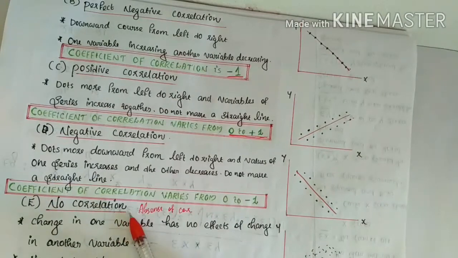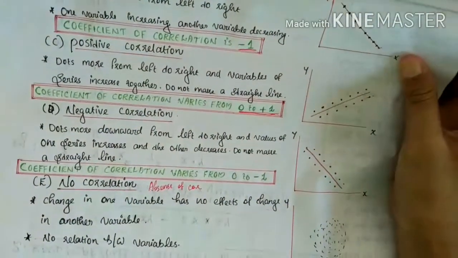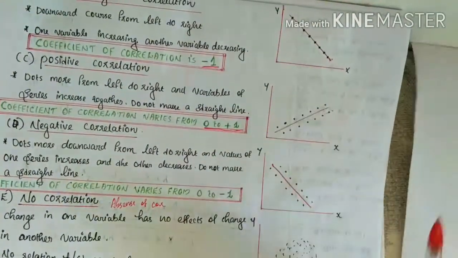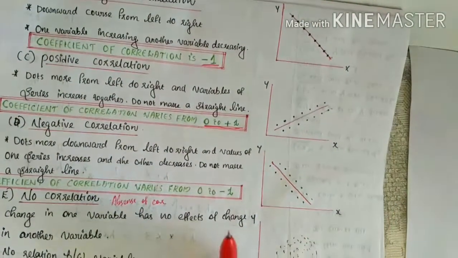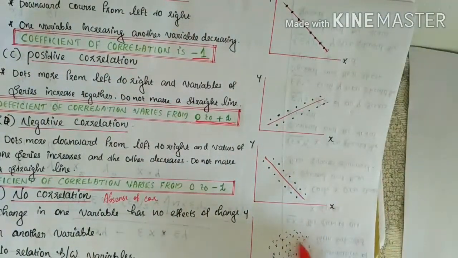That is known as no correlation or absence of correlation, or in other words, no relation between variables. In this case, the graph is shown like this. The dots are scattered together, right?